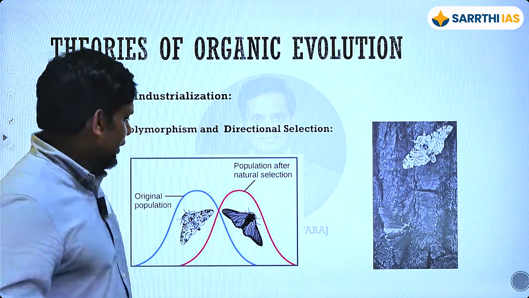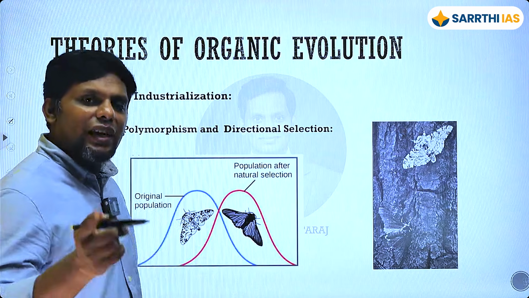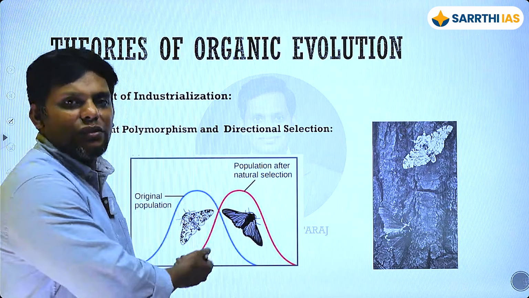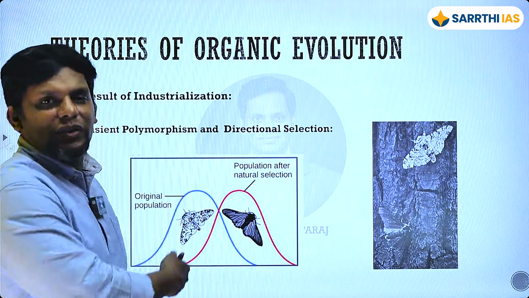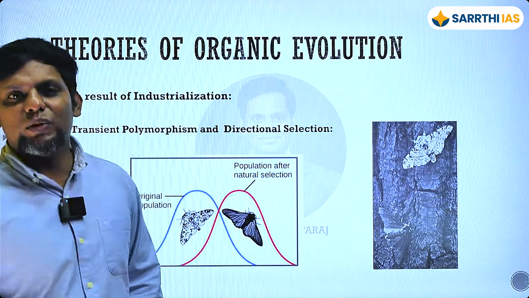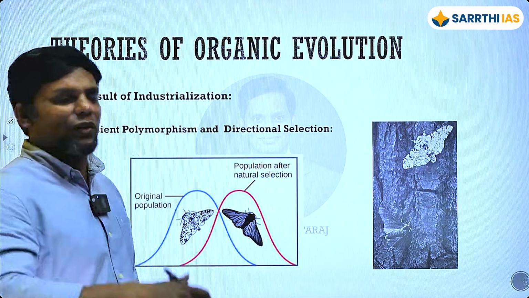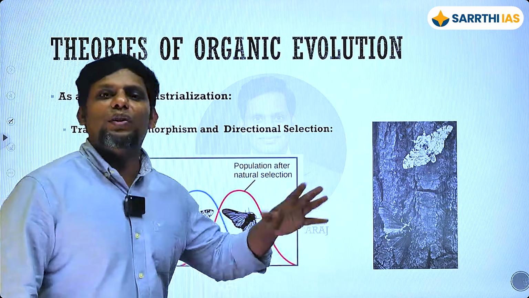So in the beginning, in that variation, the lighter colored ones had an advantage because they could camouflage against the snow, the lighter colored background, right? Then eventually, once that industrial revolution happened, and you have a lot of the smoke and all of these kinds of things, it is basically making the background color a lot more grayish in color.